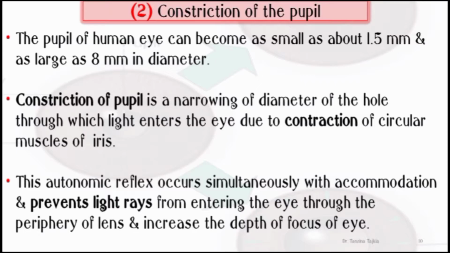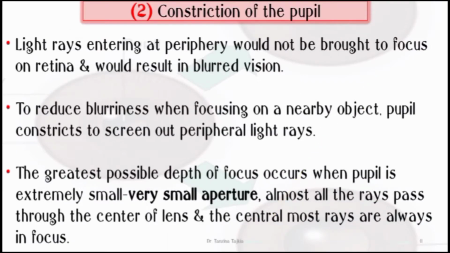This autonomic reflex occurs simultaneously with accommodation and prevents light rays from entering the eye through the periphery of the lens, which increases the depth of focus of the eye. Light rays entering at the periphery would not be brought to focus on the retina and would result in blurred vision. To reduce blurriness when focusing on a nearby object, the pupil constricts to screen out peripheral light rays.